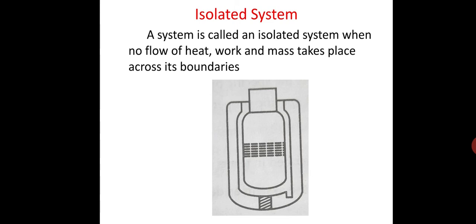For another example, if the piston and cylinder arrangement, in which a fluid like air or gas is being compressed or expanded, is insulated, it becomes an isolated system. Here there is neither transfer of mass nor energy. Similarly, hot water, coffee or tea kept in a thermal flask is a closed system. However, when we pour the fluid into the cup, it becomes an open system.